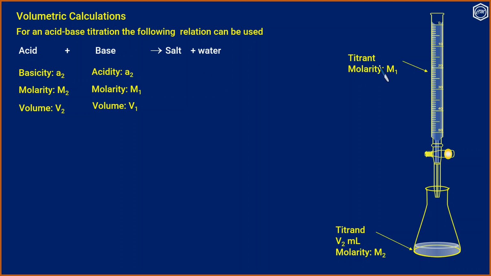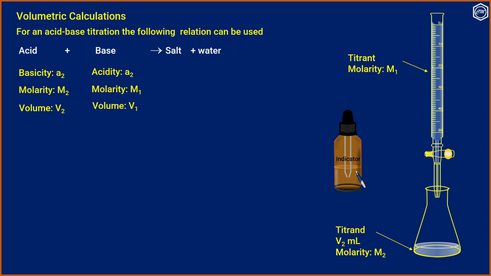So the titrant will be the alkali and the titrand will be the acid. The basicity of the acid is A2, molarity is M2, volume of acid taken is V2. Now acidity of the base is A1, molarity is M1, and volume we have to find out.